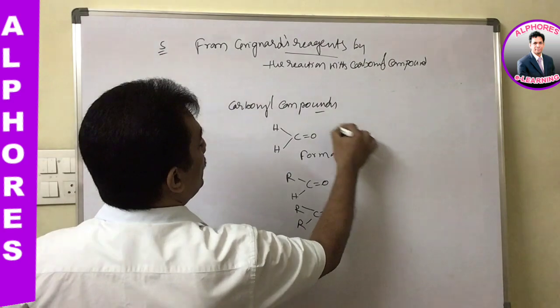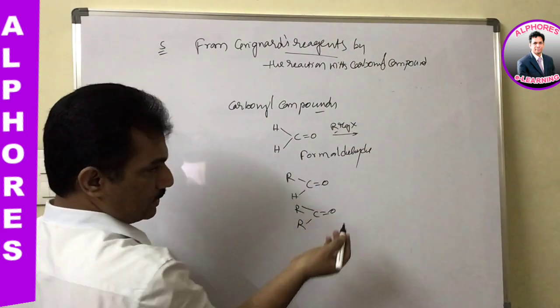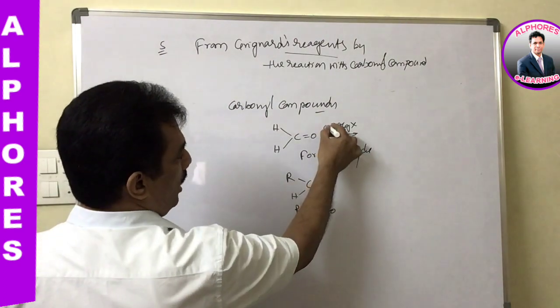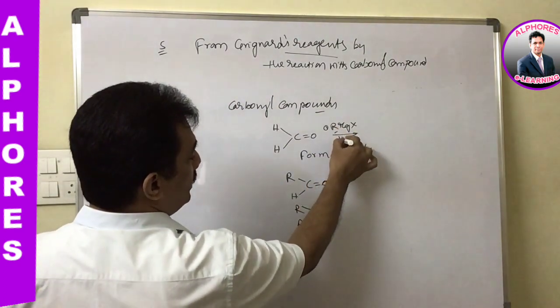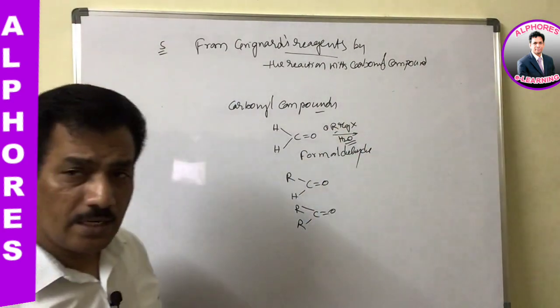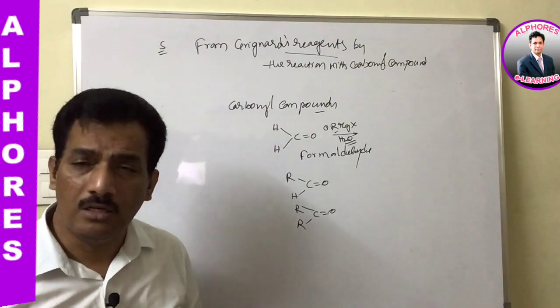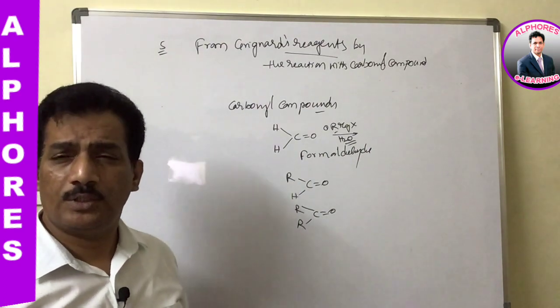And this Grignard reagent, you already know, is RMgX. And yes students, you remember, after this by default the reagent is water. You need not be told that water is present after the Grignard reagent.